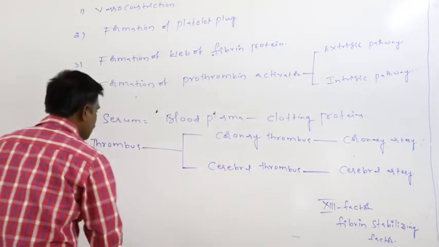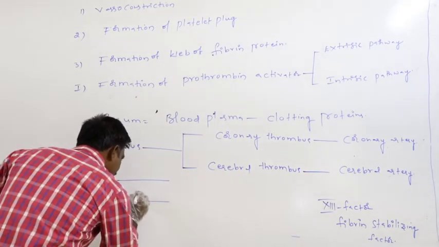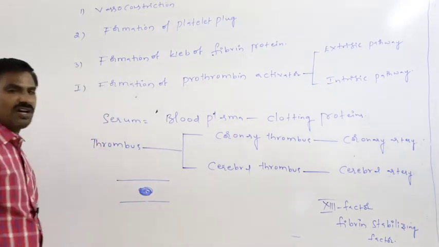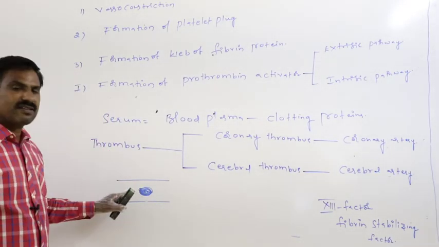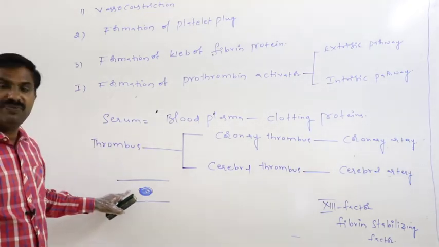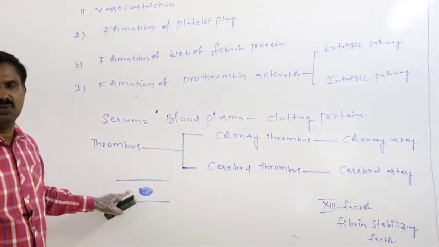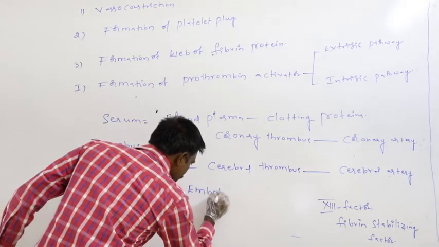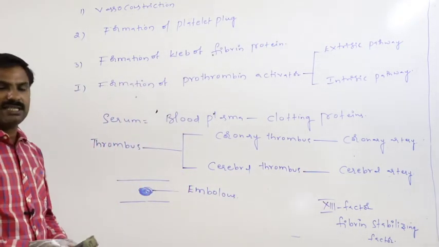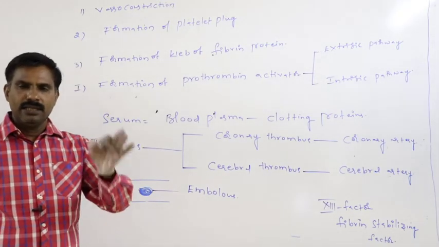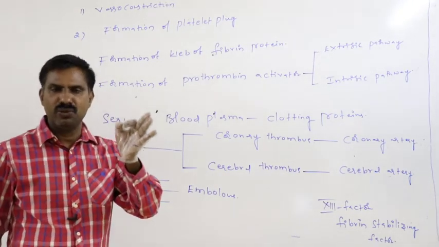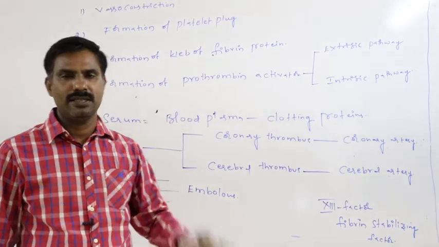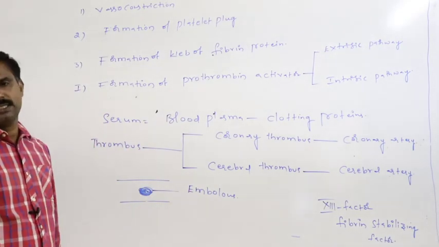Definitely, if this kind of thrombus, this kind of blood clot, instead of attaching to the wall of the blood vessel, is released into blood circulation, and if it is circulated through the circulation to various parts of the body, then that is said to be an embolus. If the blood clot is released into the blood circulation and can be circulated to various parts of the body, then that is said to be an embolus.